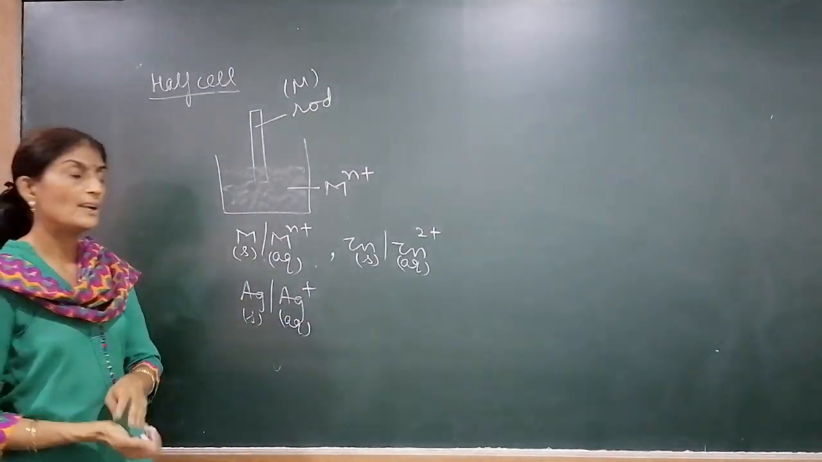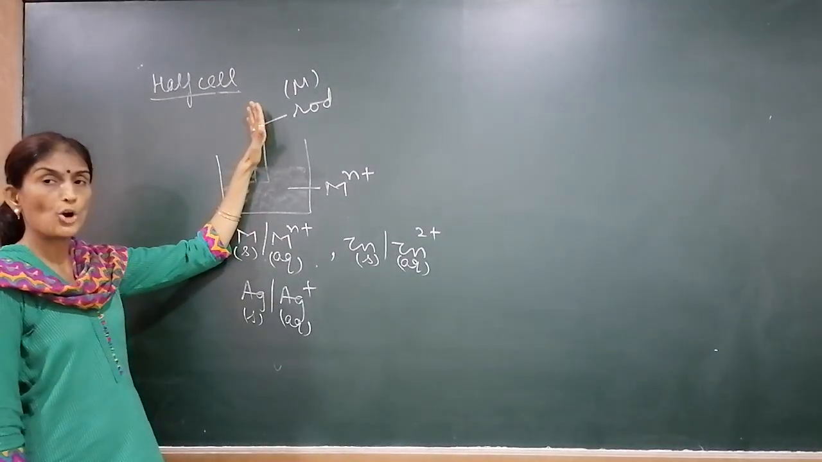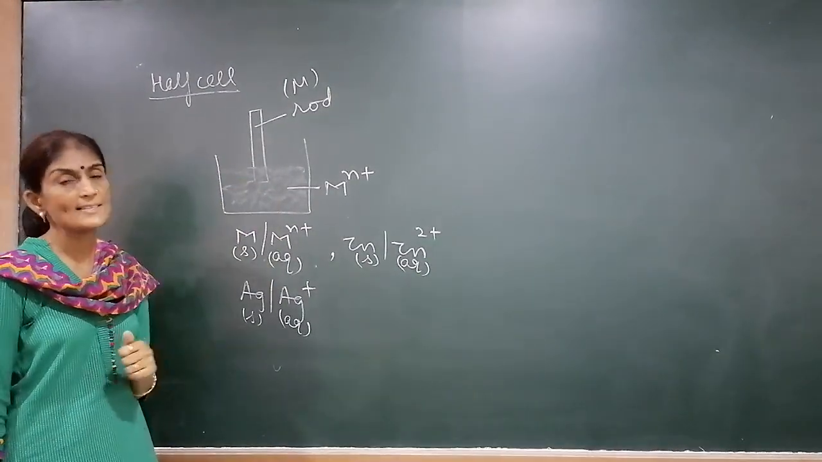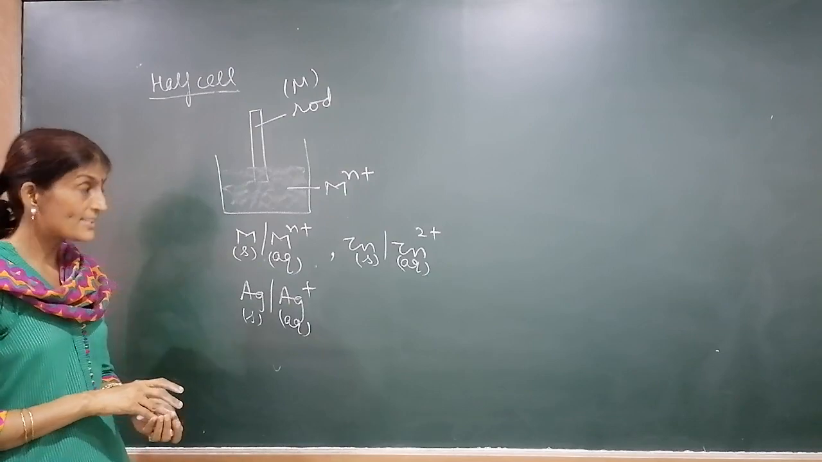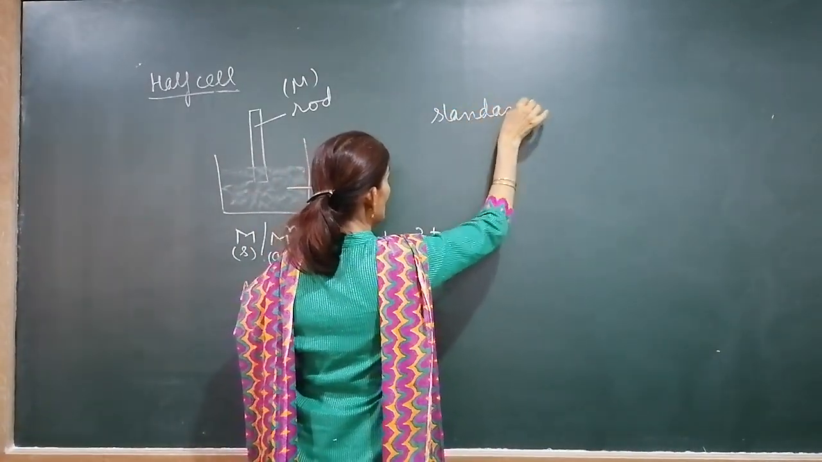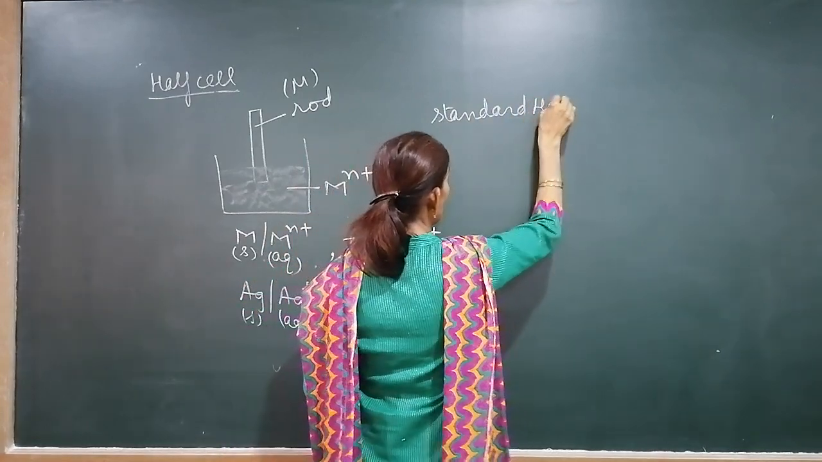So what is a half cell? A half cell is a metal rod dipped in its respective solution. Collectively it is known as a half cell. Now I will explain the standard half cell. One more term, standard half cell. What is the standard half cell?